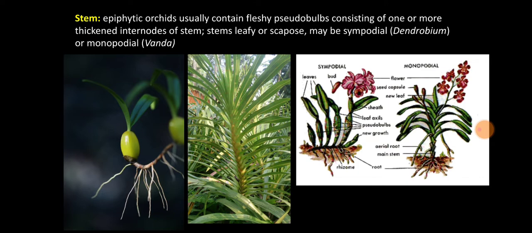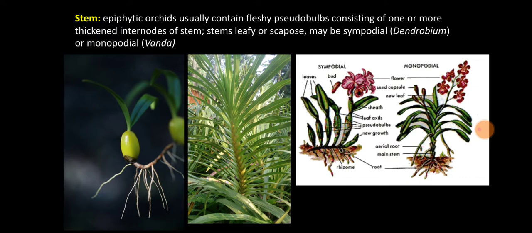Pseudobulbs are of two types, containing single internode. This is a single internode pseudobulb which is known as heteroblastic pseudobulb, and the second type is the pseudobulbs containing several internodes, one above the other. These are called as homoblastic pseudobulbs.